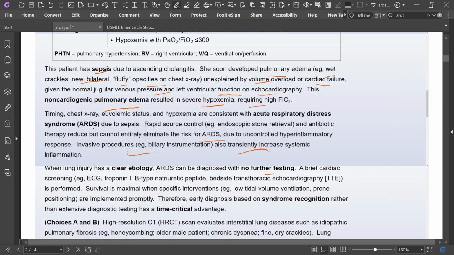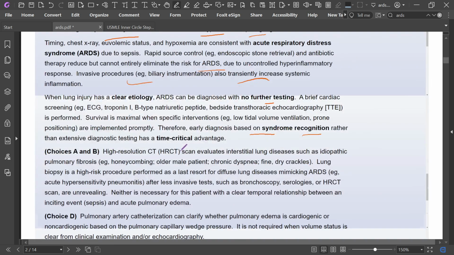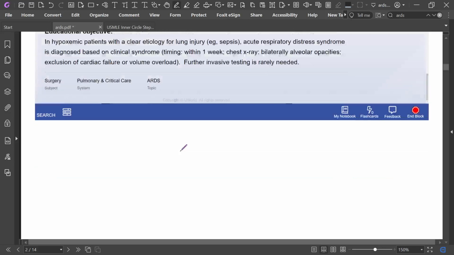A brief cardiac screening like ECG, troponin, BNP, and bedside echo is performed, and survival is maximal when specific interventions like low tidal volume and prone positioning are implemented promptly. Therefore, early diagnosis based on symptom recognition rather than extensive diagnostic testing is time critical.